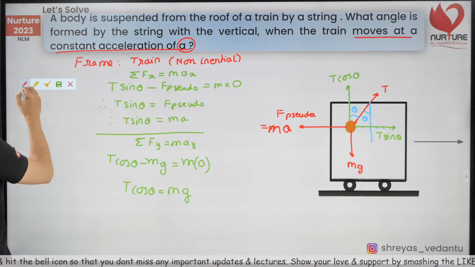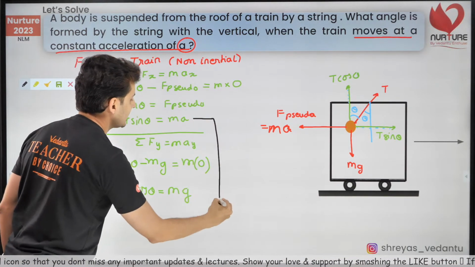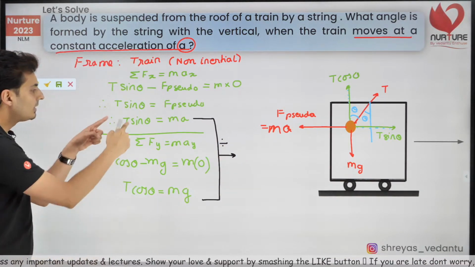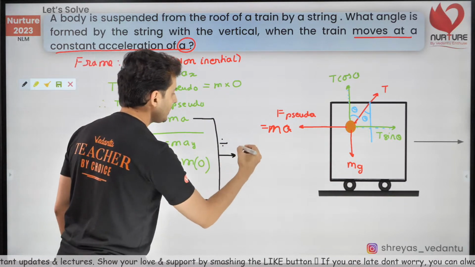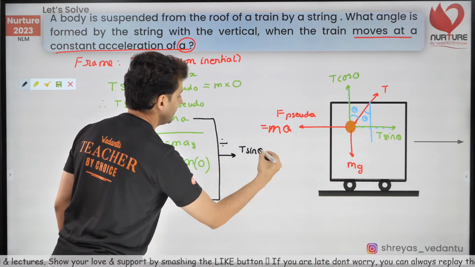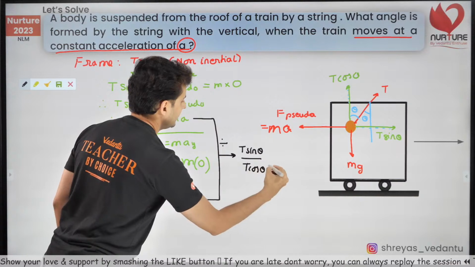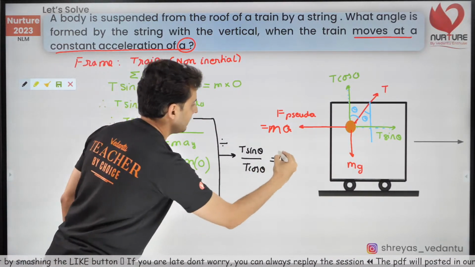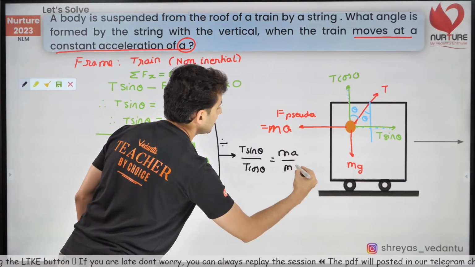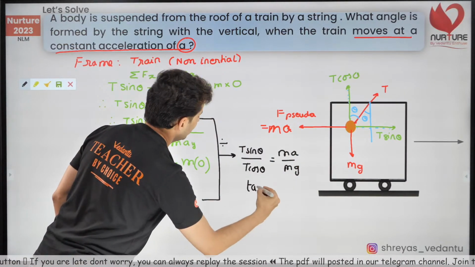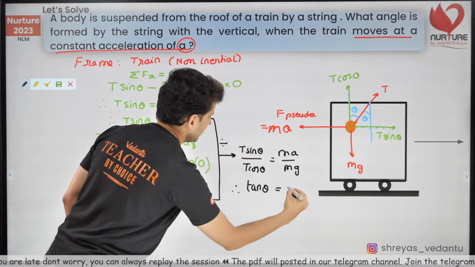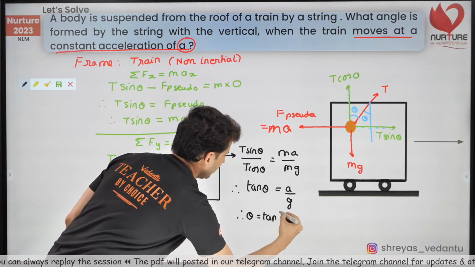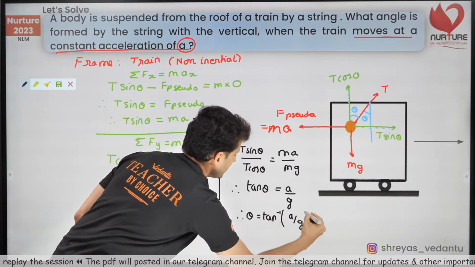Now clearly we know what to do next. From this equation and from this equation, just divide both of them. T sin theta by T cos theta. Tension and tension goes away in the next step, and here you will have ma by mg. m will also go, so therefore tan theta is nothing but a by g. Therefore theta is tan inverse of a by g. That's the answer.